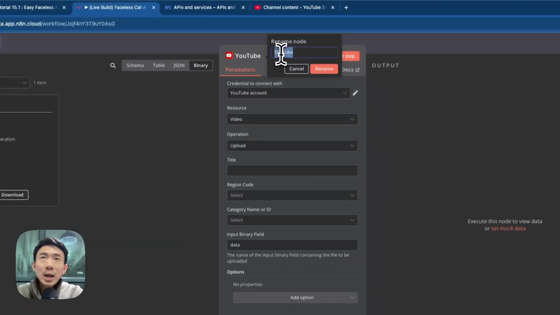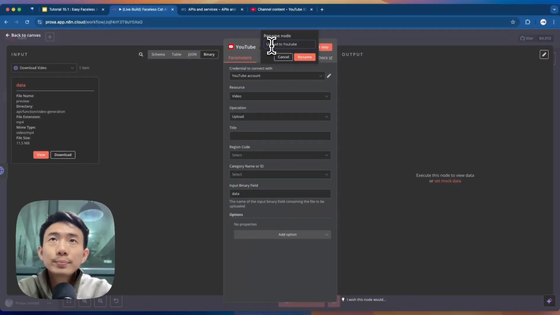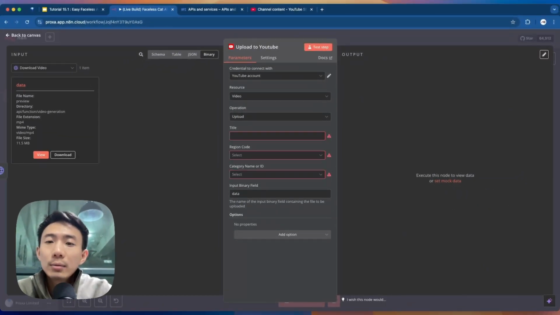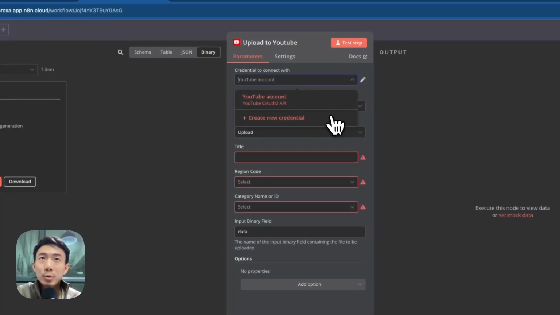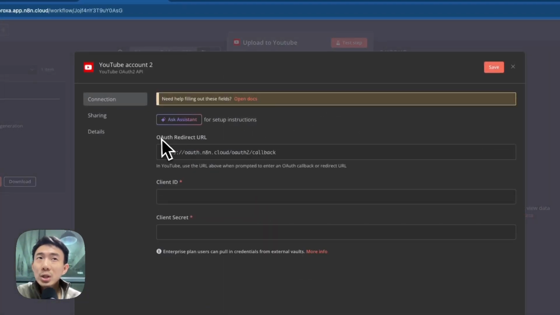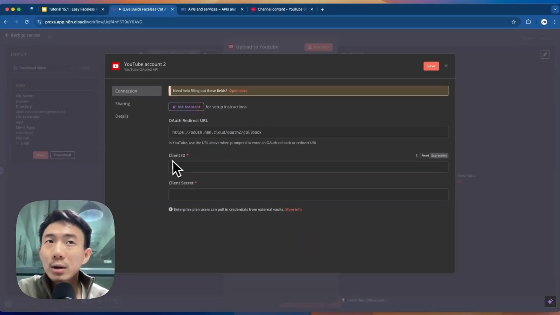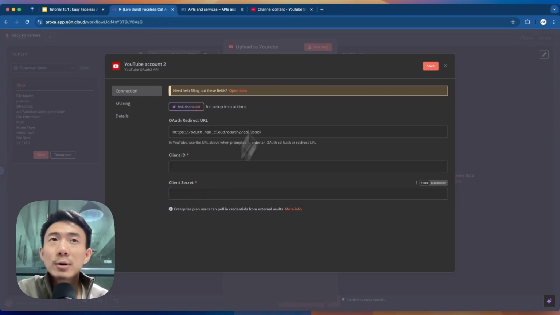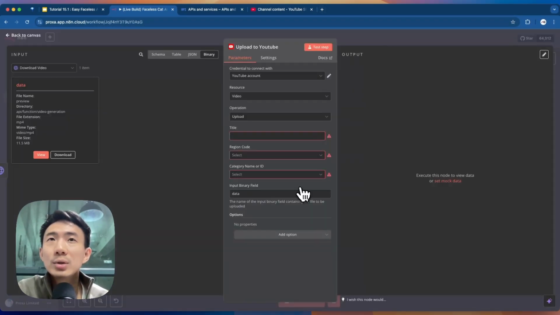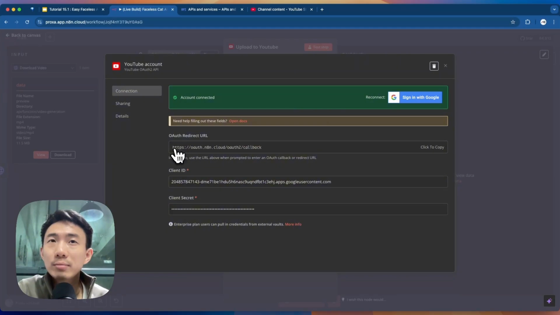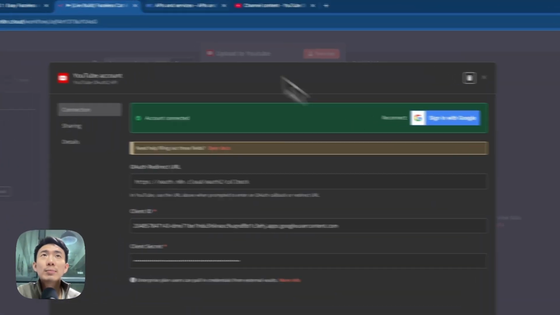We can just rename it upload to YouTube. And here we are going to add your YouTube account for the credentials. So we can create, for example, a new credential. So we need to add the OAuth redirect URL, client ID, and client secret key. Let me show you the one that we set. So this one, you can just copy and paste it.